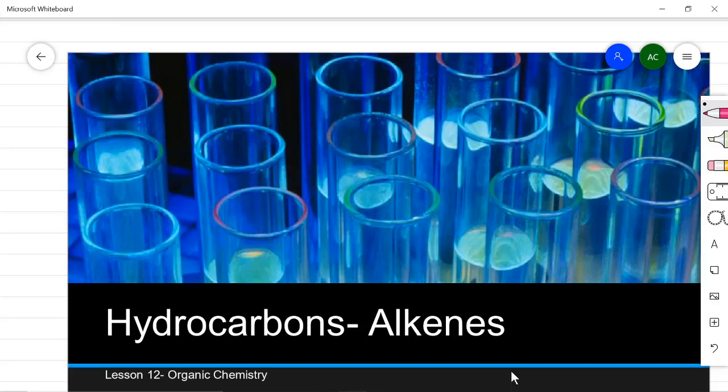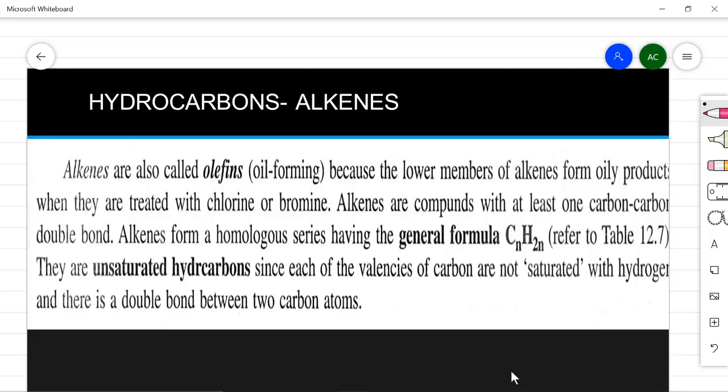Okay, so we'll be starting the next topic, that is alkenes here. So alkenes are also called olefins, that is oil forming. And why? Because the lower members, meaning those which have a lesser number of carbon atoms, form oily products when they are treated with chlorine or bromine.